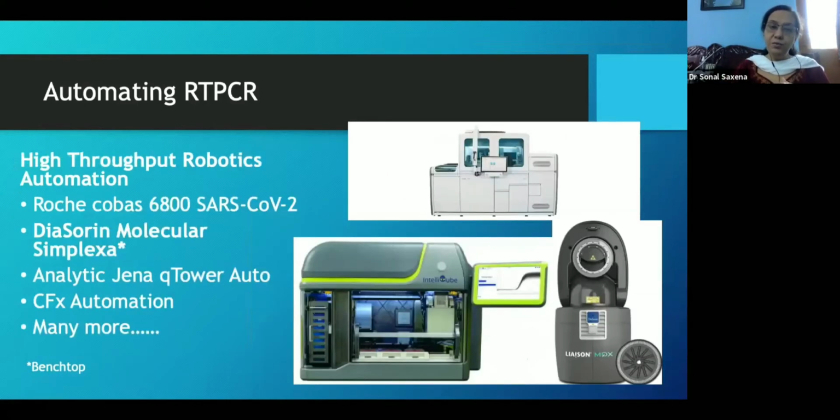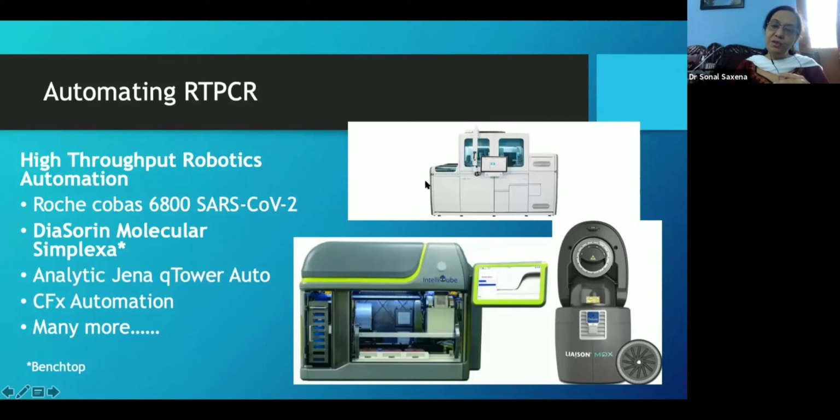Then there are high throughput robotic automations. For example, the Roche Cobas 6800 or 8800, which has been developed during this pandemic itself. It's a completely robotic platform. Currently, there are about 7 or 8 machines in the whole country. Its cost is between 4 to 5 crores.